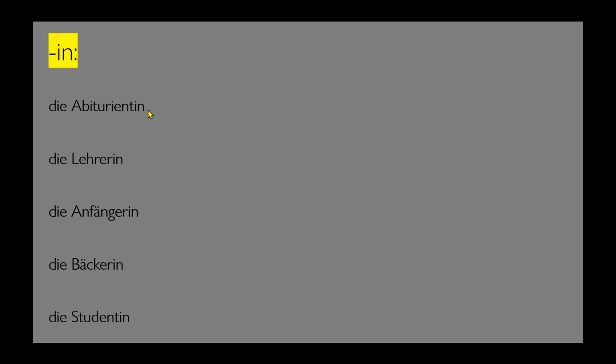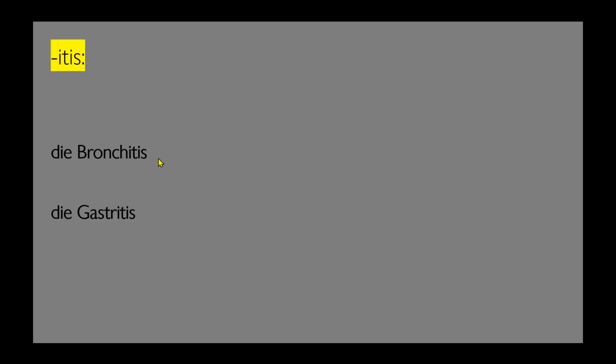Same for -in: die Lehrerin, die Fängerin, die Bäckerin. They already have the die category. So any word that ends with -in, you will not just assume, you will be 100% sure that it has the article die. Okay, moving on to the next slide.